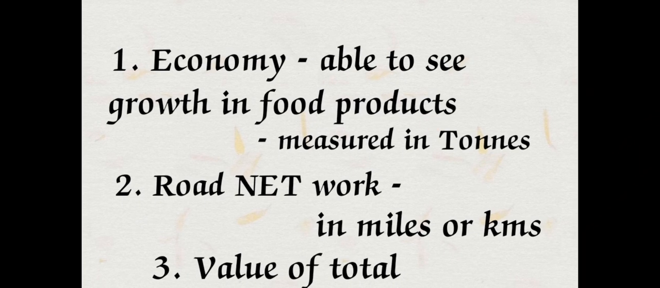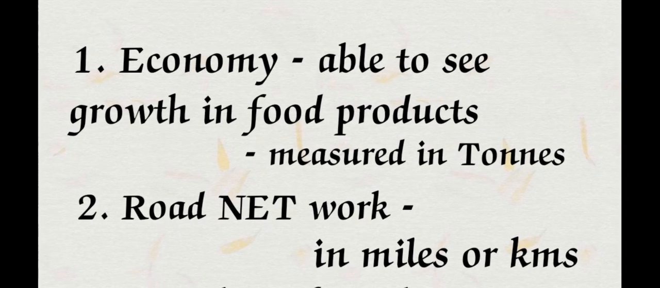For example, in the economy, we can see growth in food products. Mostly food products are measured in tons. For example, in this year 2023, we produced 100 tons of vegetables, and in the previous year, 2022, we produced just 50 tons of vegetables. So here 50 tons were increased this year. This is the growth.